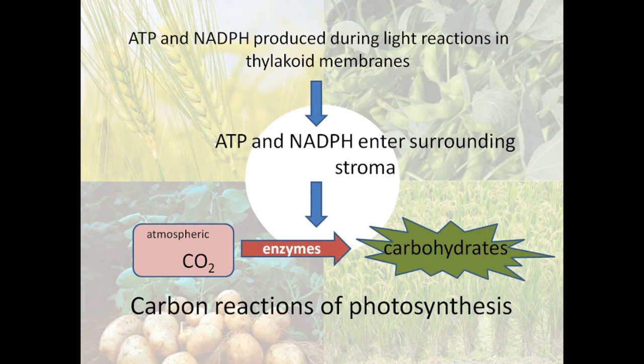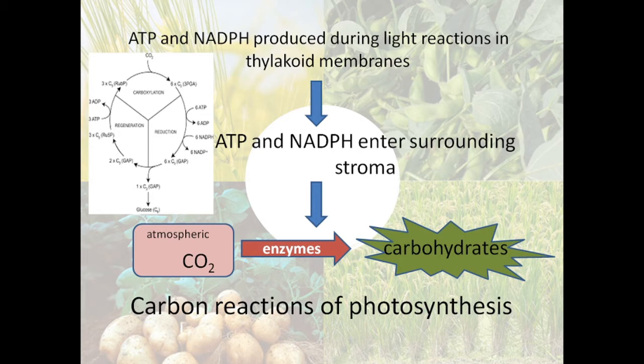All these reactions in which carbon dioxide is converted into carbohydrates are called dark reactions, or carbon reactions of photosynthesis. This set of reactions is also known as carbon fixation, where the carbon dioxide in the atmosphere is fixed into carbohydrate inside the plant cell. So carbon dioxide is taken in from the atmosphere and converted into some compound within the plant.